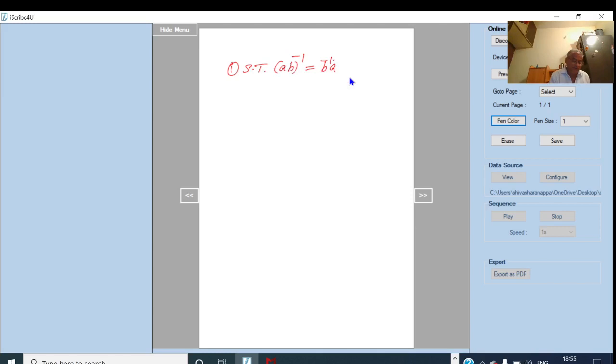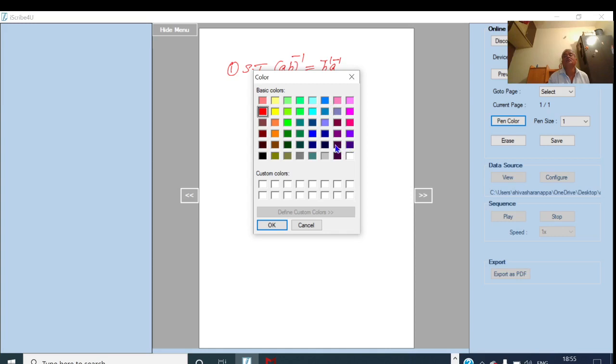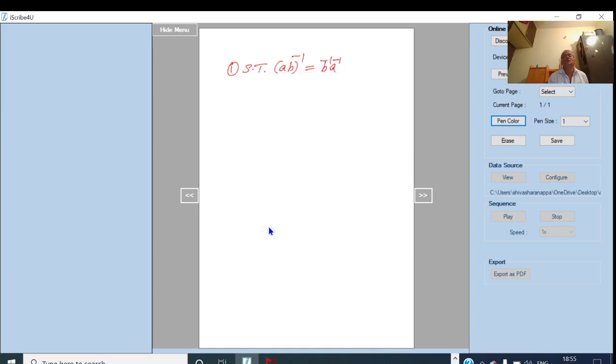Solution: let me take AB equal to some X. Then we have X X inverse is equal to the identity element E. So X is nothing but AB, and we have AB into X inverse is equal to E.